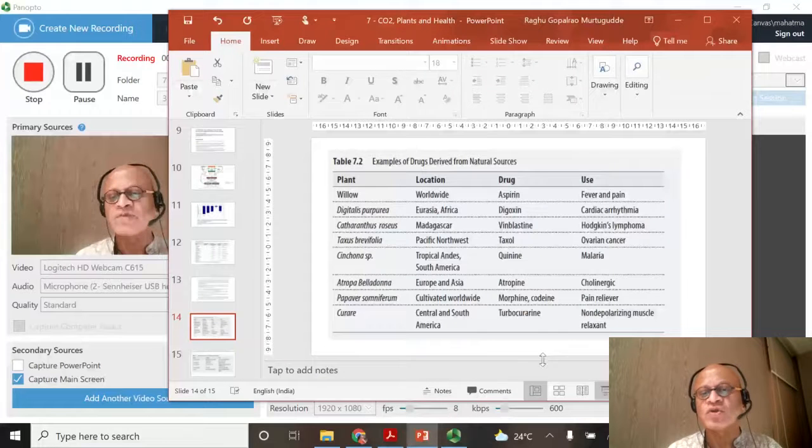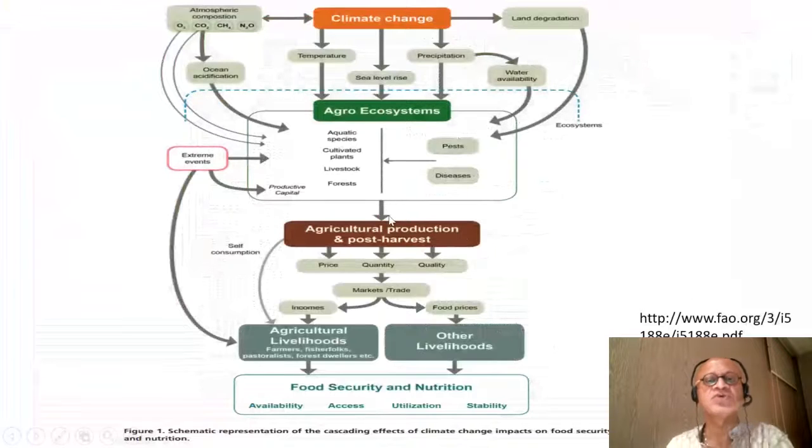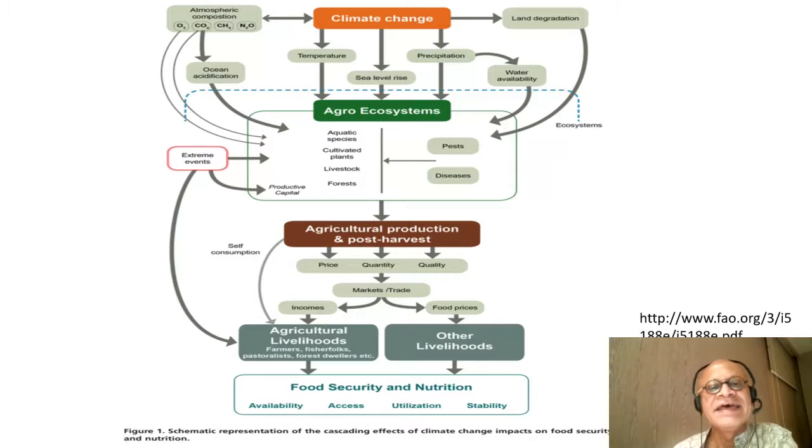Let's conclude the chapter by making a few more additional points of CO2 impact. This is a much more broad schematic representation of the cascading effects of climate change impacts on food security and nutrition. So not just CO2, but of course changes in atmospheric concentrations. We talked about ozone a lot, CO2, methane, N2O. Here we are focusing on CO2, and climate change we have already talked about broadly in terms of agroecosystems.